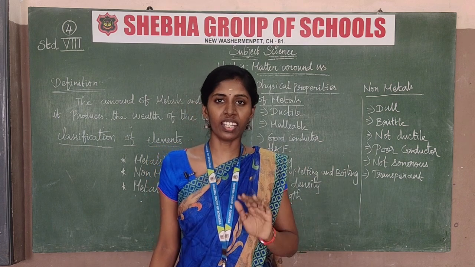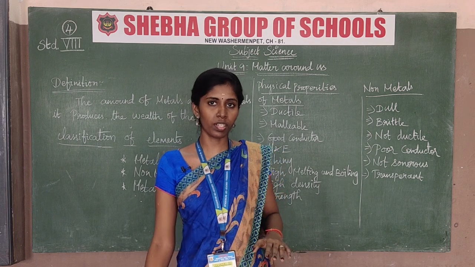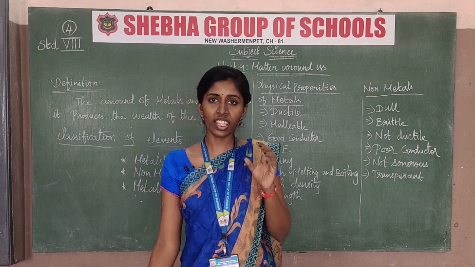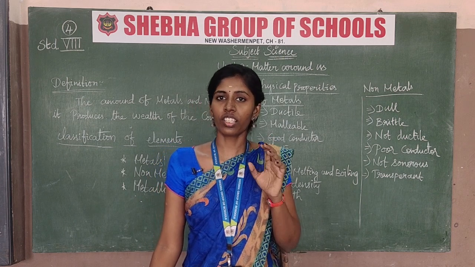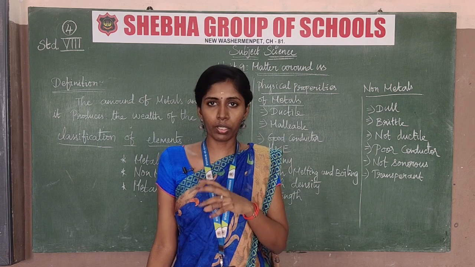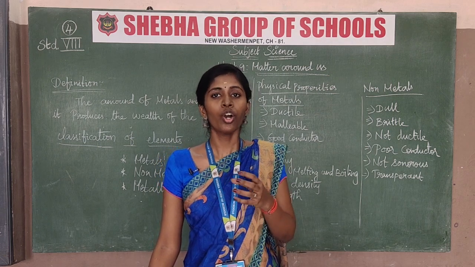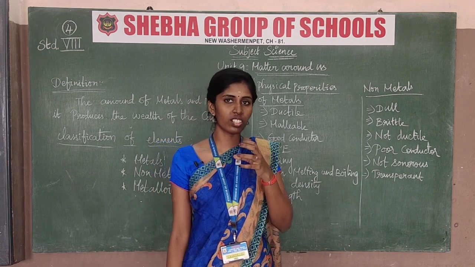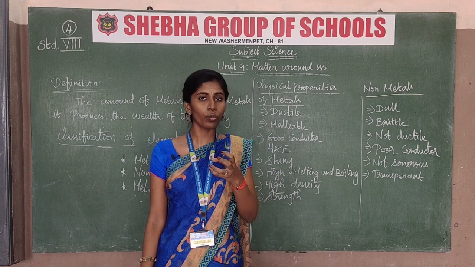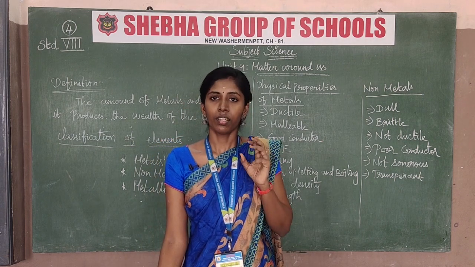These metals conduct heat and electricity very quickly. These metals are very shining, and some metals are moldable. So they are shining, and some are molded metals. These metals absorb heat and electricity quickly. Wherever there is heat and electricity, they quickly absorb it. So these conducting metals are metals.